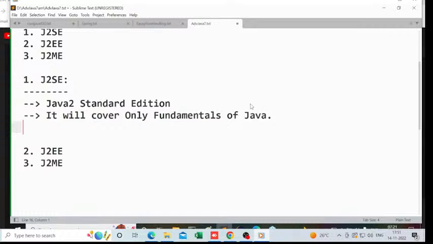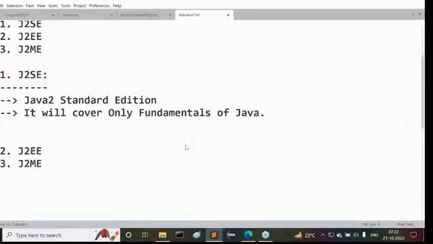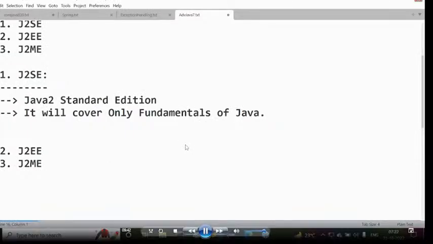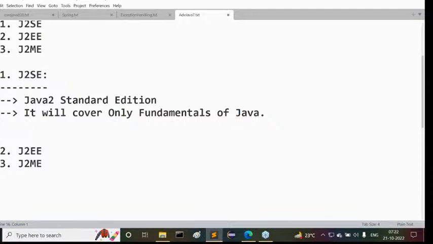After that, non-Java related technologies like UI technologies, then Angular or React JS. Next is Linux, DevOps, AWS Cloud nowadays, and at last testing tools. This overall pack is what is known as full stack Java development. So nowadays every company is looking for full stack Java development. Out of these many subjects, J2SE will cover only fundamentals of Java. It will not cover the complete Java programming language. Please recognize this point I'm telling you.